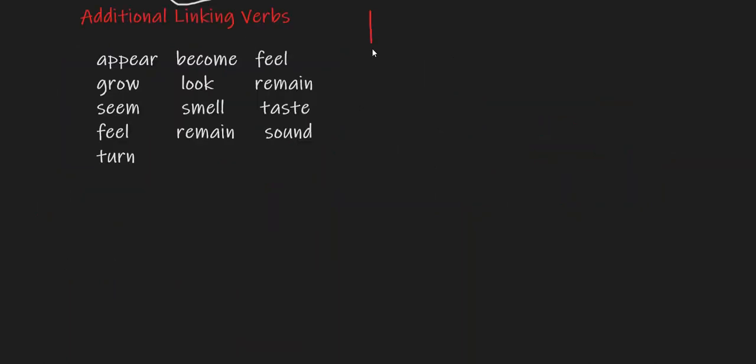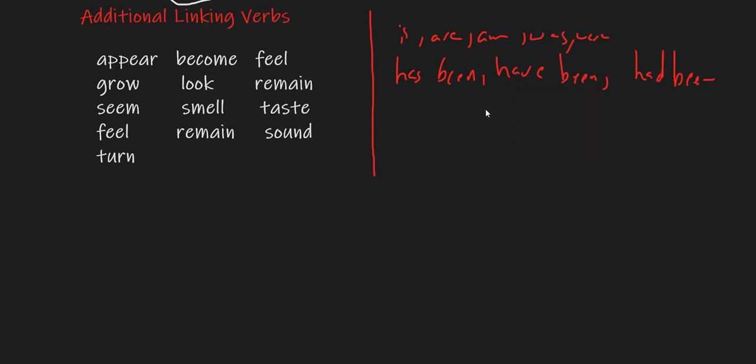In addition to the verbs to be that always or mainly function as linking verbs, like is, are, am, was, were, and has been, have been, had been, and all the rest, will have been.